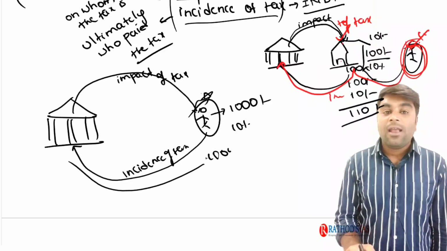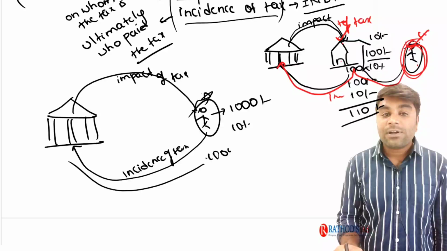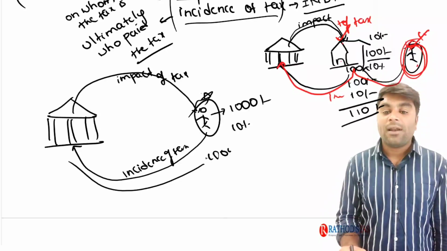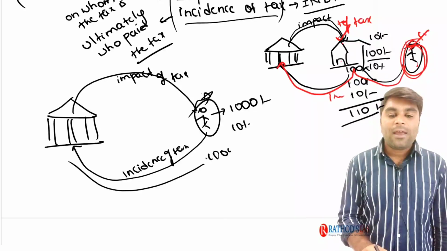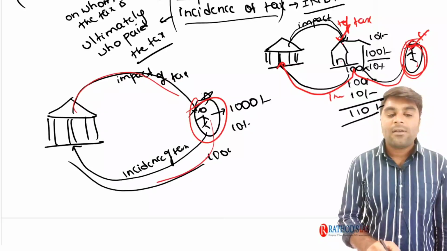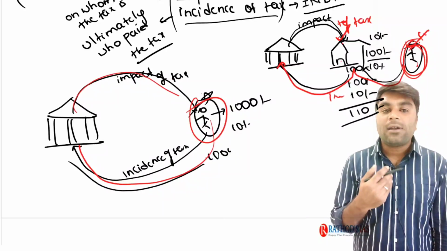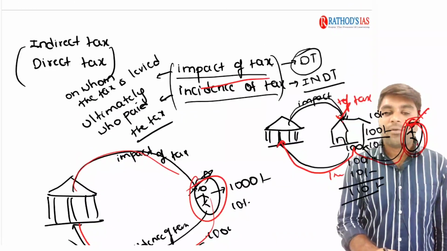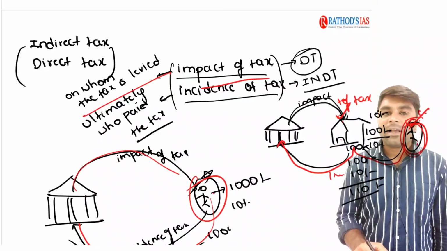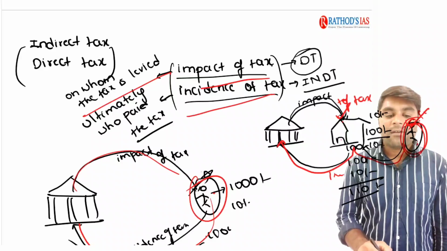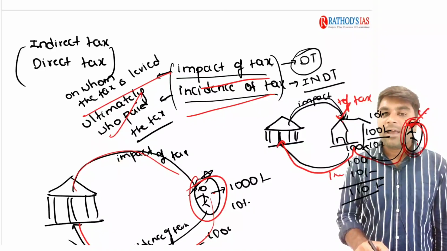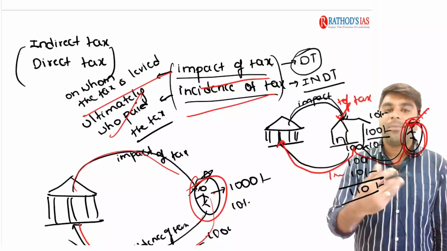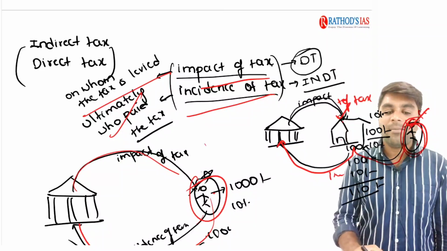So in such a way, if impact of tax and incidence of the tax is on multiple points, we call it an indirect tax. If impact of tax and incidence of the tax is on the same point, we call it a direct tax. So these are the definitions. Impact of tax means on whom the tax is being levied. Incidence of tax, ultimately who pays the tax? The same person paid the tax. So impact of tax and incidence of the tax is on the same person.